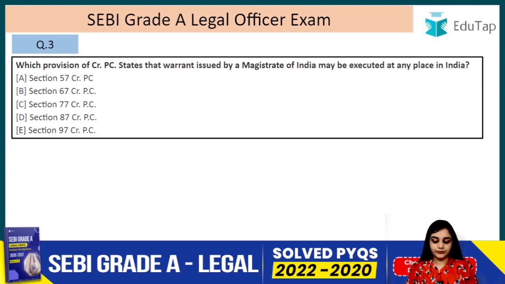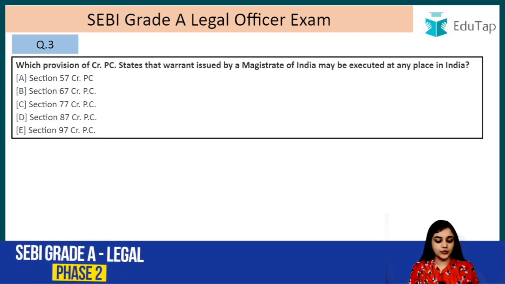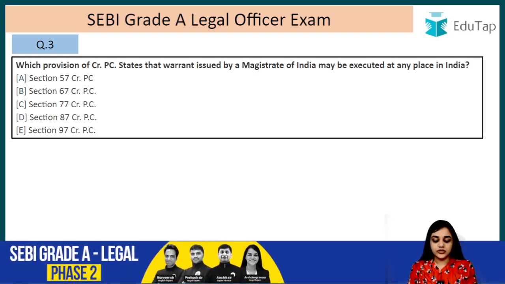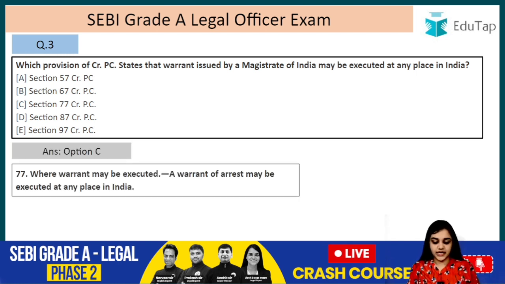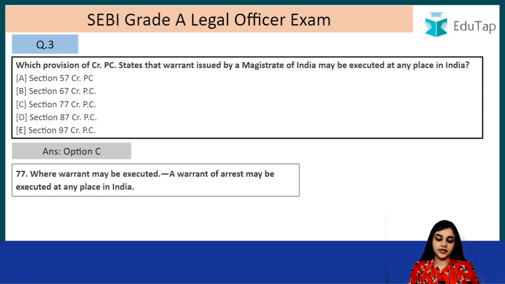Question number 3. Which provision of CRPC states that warrant issued by a magistrate of India may be executed at any place in India? So the answer to this question is option C, that is section 77 of CRPC. A warrant of arrest may be executed at any place in India.